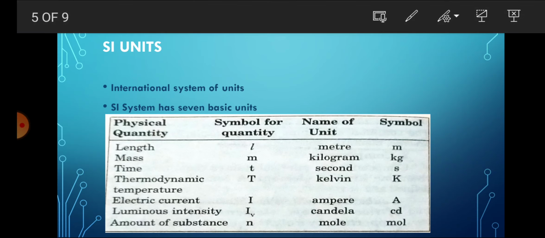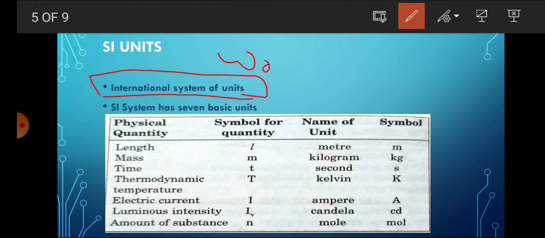SI physical quantities. What is SI? SI is the International System of Units. It is used worldwide. So the SI system has 7 basic units. Which are the 7 basic units? This was decided at a conference of scientists, who chose that SI units can be used to measure the quantity.